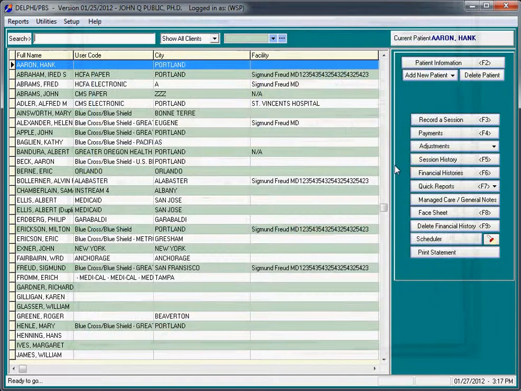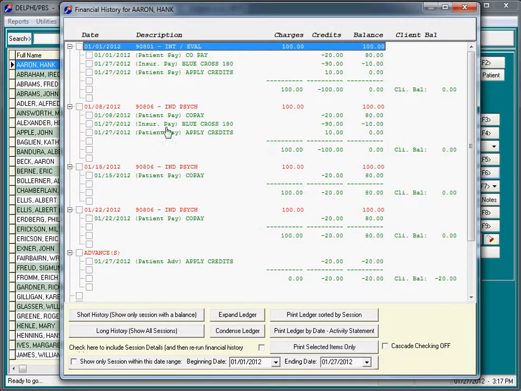And finally, we can take a quick peek at the financial history screen. And there was 20 copay, 90 insurance pay, and we took back $10. This results in a balance on this session of 0, which is correct. We also took back $10 on this session. We could have paid $10 more to this session, but that wouldn't be correct because we're probably going to get $90 in insurance payments later. And we simply move the $10 down into the advance where it belongs.